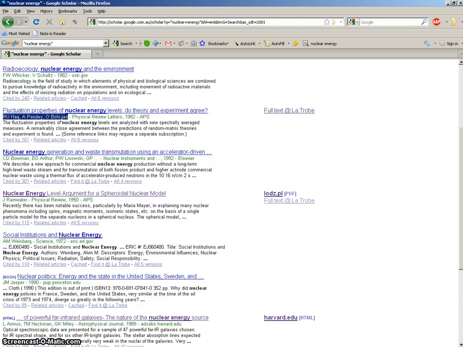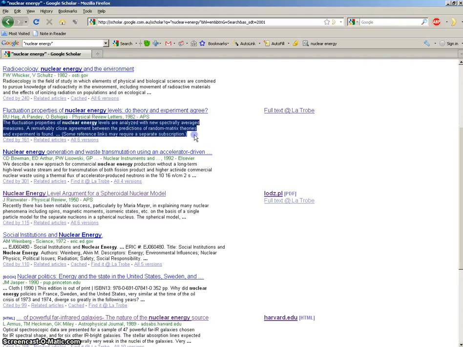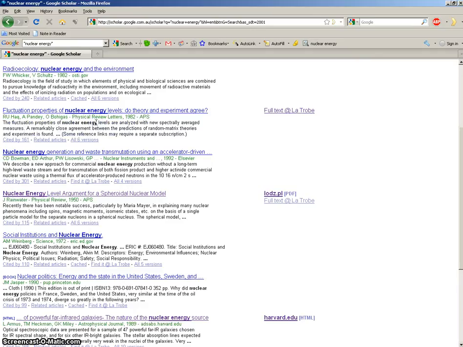Next part is here, which are the three authors, 1, 2, 3, and this part here is the name of the journal. This part here is the year that this article was published. The next part is an example of where your search term appears in the text. So today we searched for nuclear energy, and you can see that it's given to us here in an example in the text.